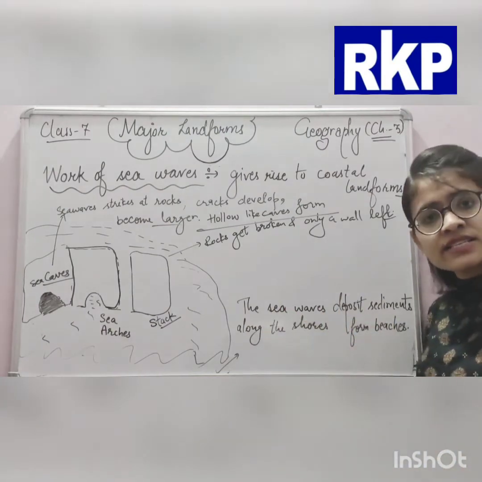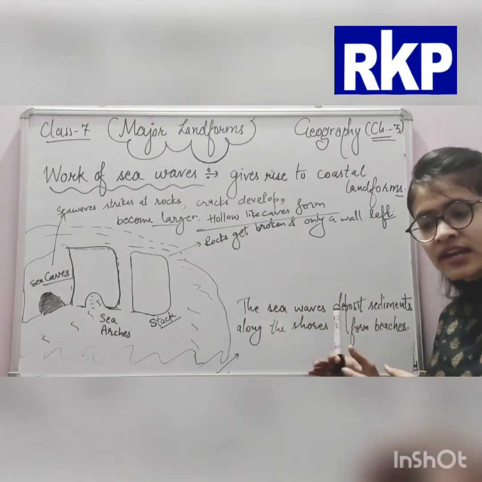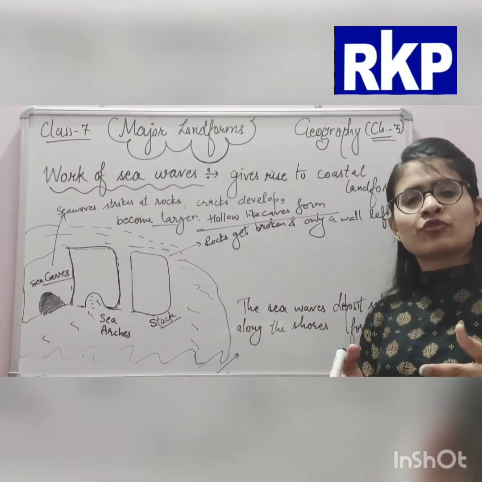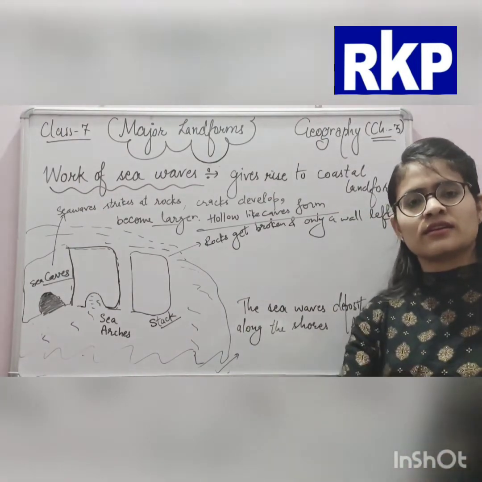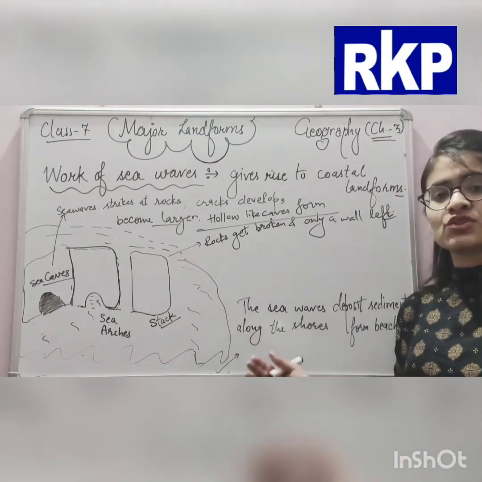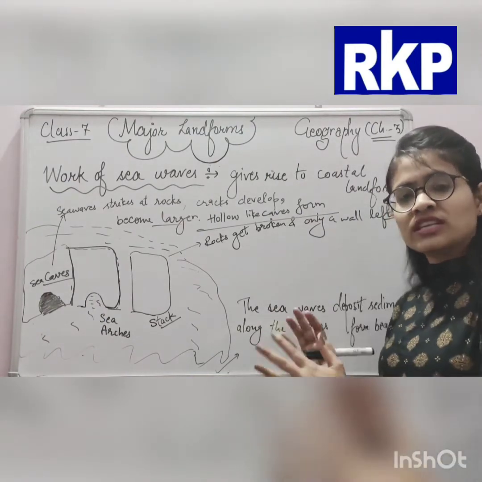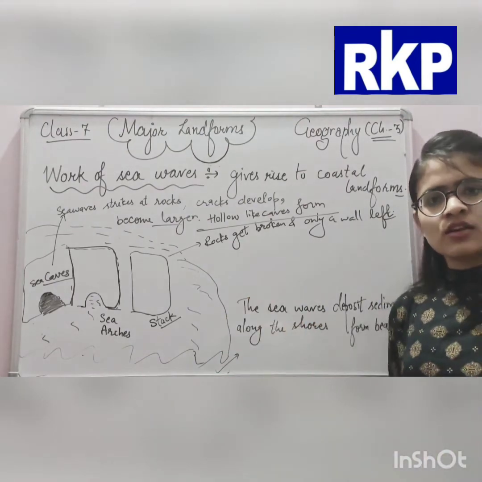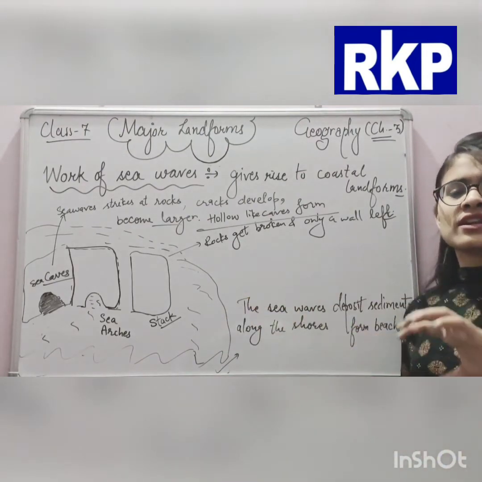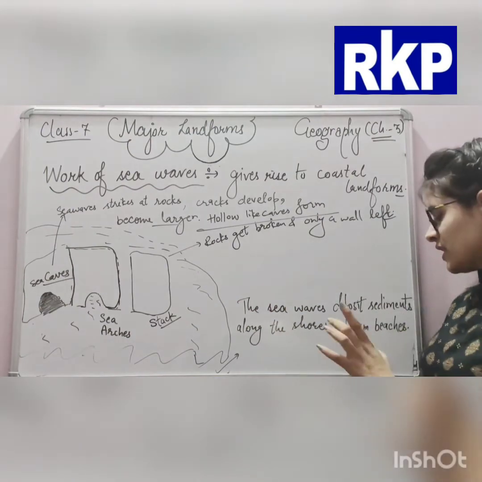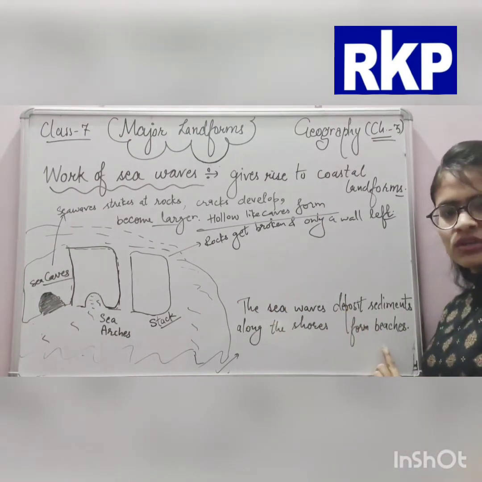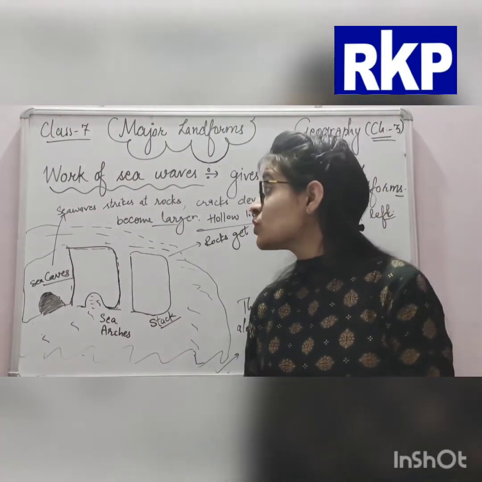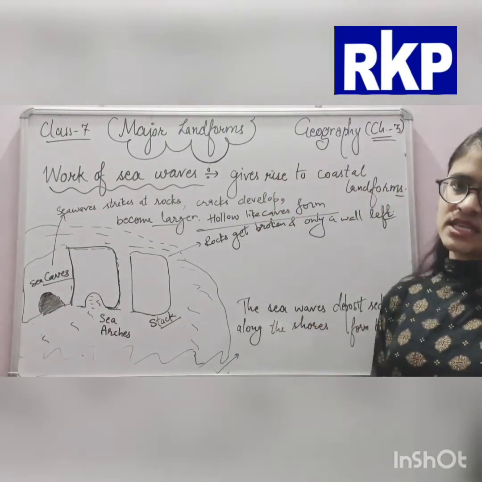These are sand and silt, and when the waves move forth, they deposit all this material at the shore of the sea. So these places near the sea are called beaches. So this was about the work of sea waves.